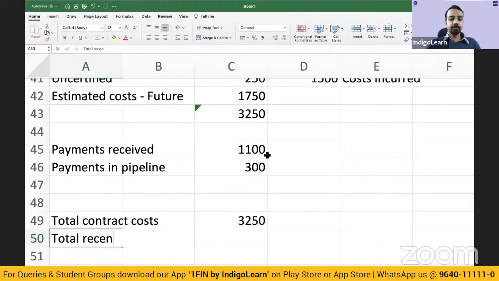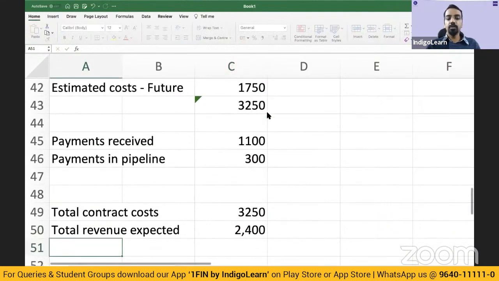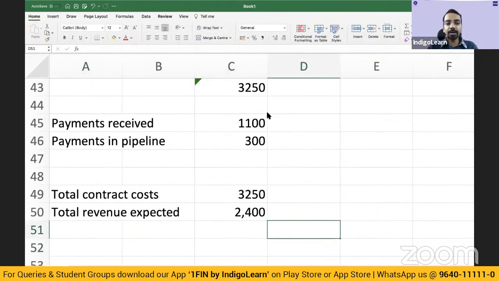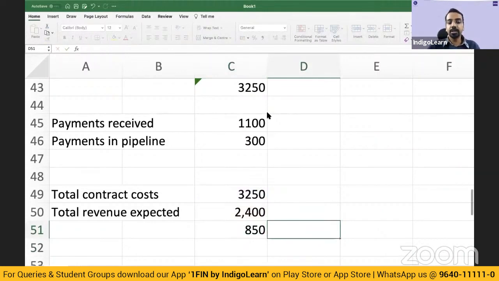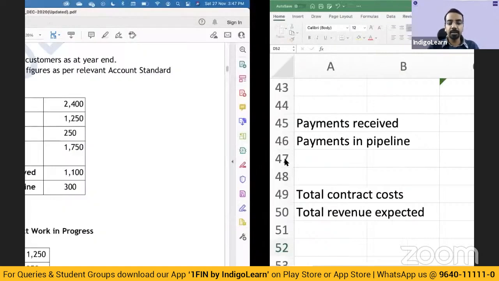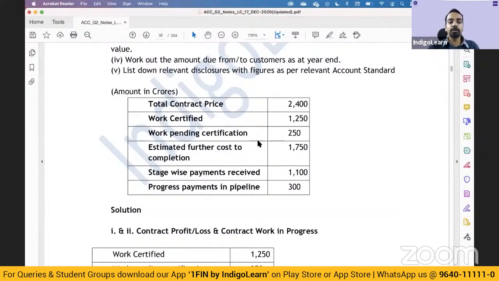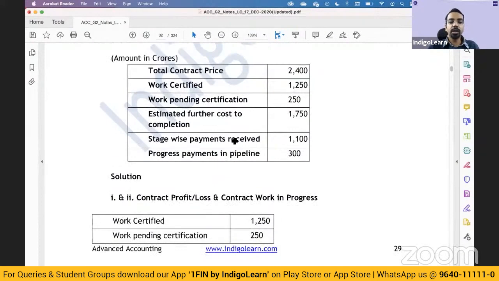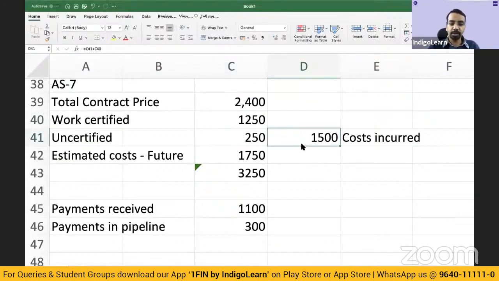Total revenue expected is 2400. Now, the moment your contract cost exceeds the revenue, then you have to recognize the loss. So 3250 minus 2400, this is the expected loss, right? That is the expected loss. Okay. Then it says arrive at the contract work in progress. Contract work in progress is your 1250 plus 250, 1500 is the contract work in progress.